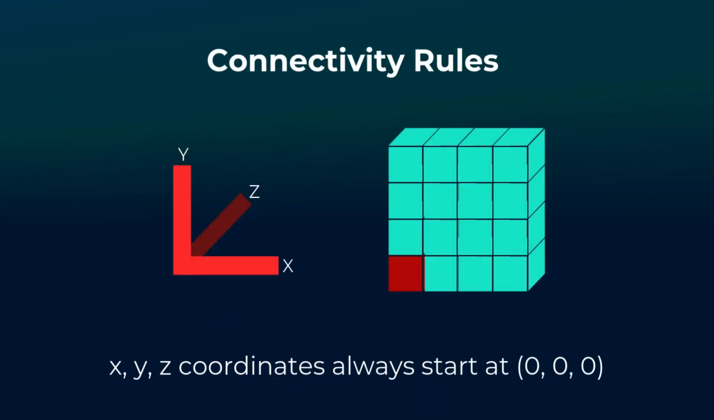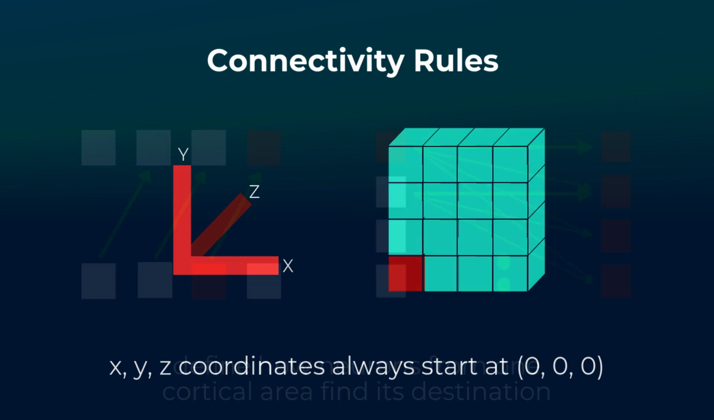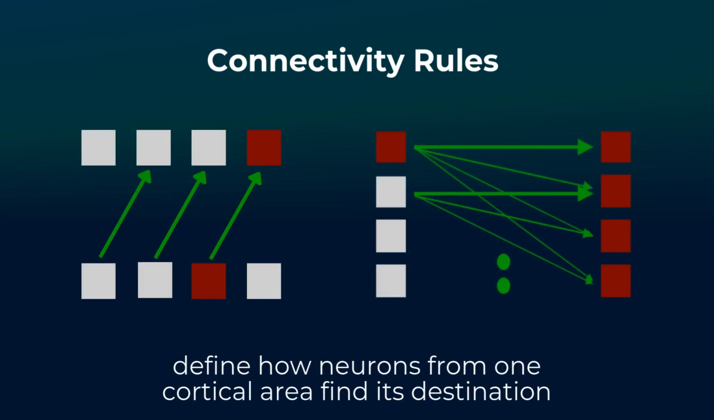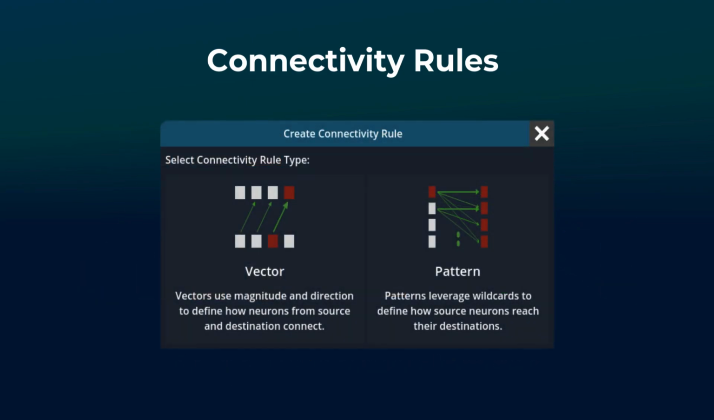Before delving into the connectivity rules, it's essential to understand that the XYZ coordinates always start at the 0, 0, 0 position. Connectivity rules define how neurons from one cortical area find its destination. In FEAGI, we support two connectivity rule types, vectors and patterns.